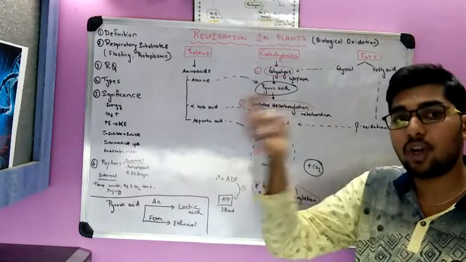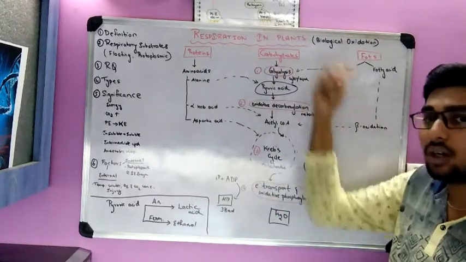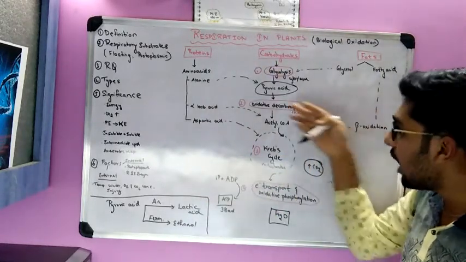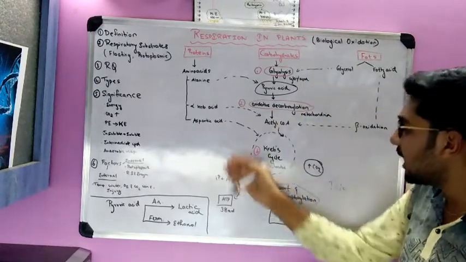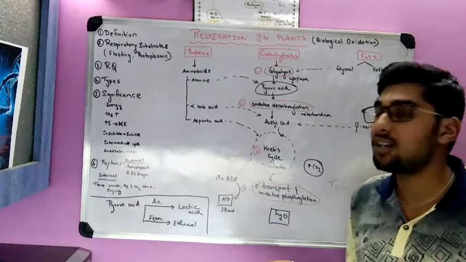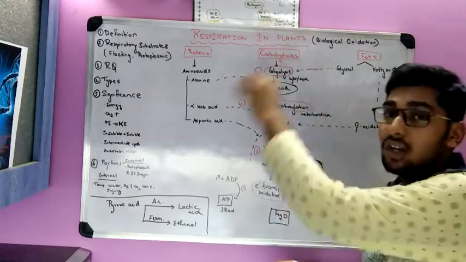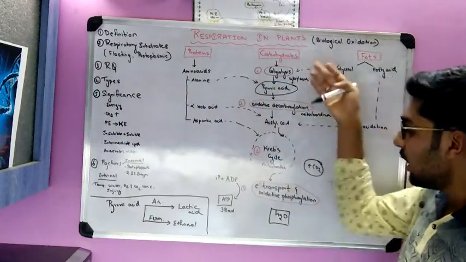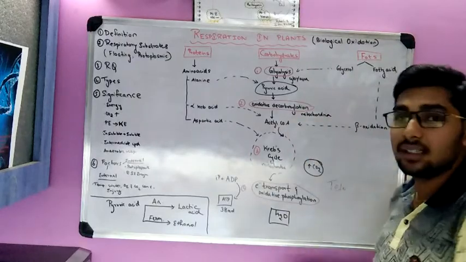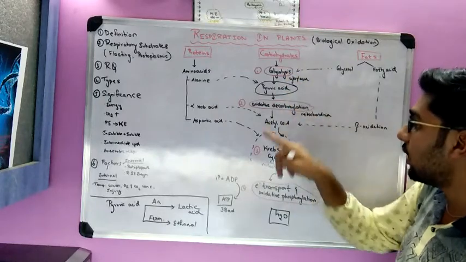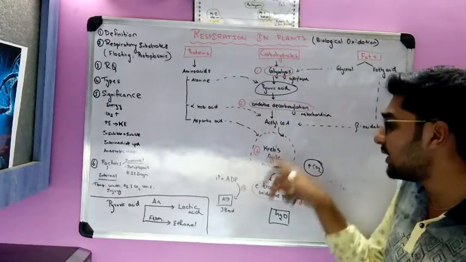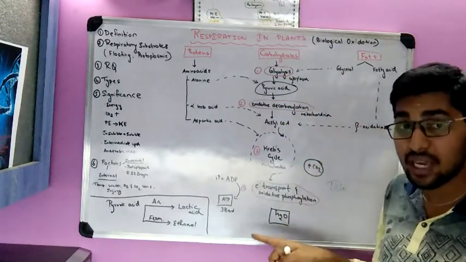It is a cyclic process. So as and when the glucose is being liberated, pyruvic acid is formed. From pyruvic acid, acetyl coenzyme A is formed, and this cyclic process occurs in mitochondria. Only the first step, glycolysis, occurs in the cytoplasm. All the other steps occur in mitochondria. So the pyruvic acid is converted to acetyl coenzyme A, and the acetyl coenzyme A enters the Krebs cycle.